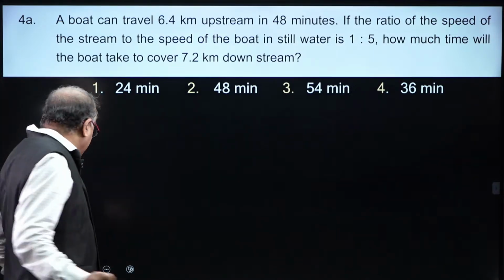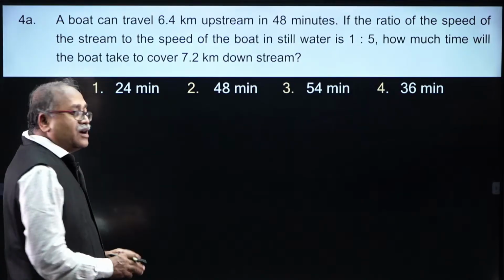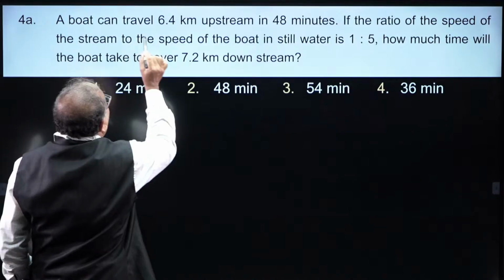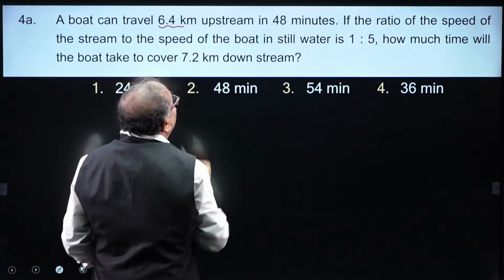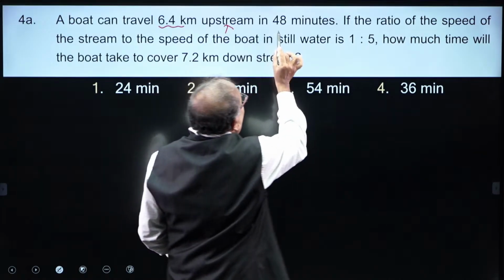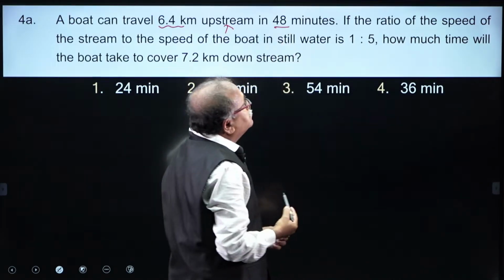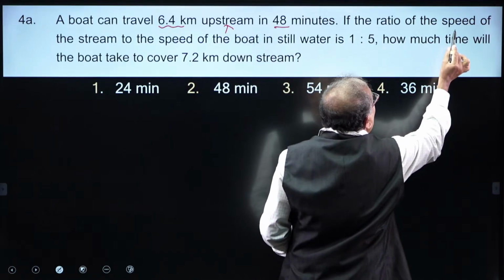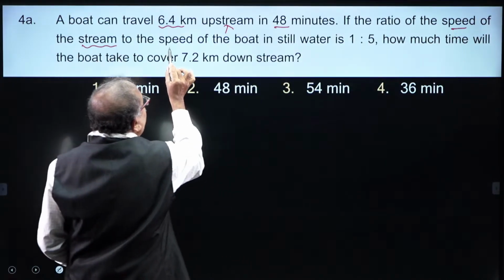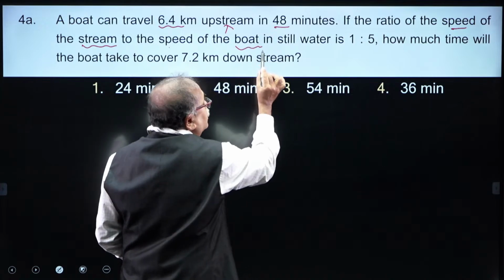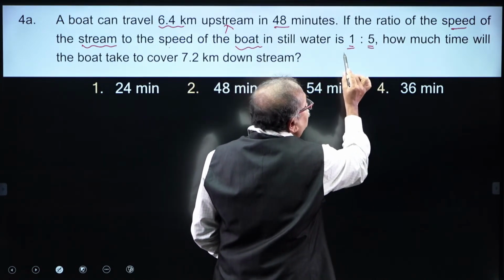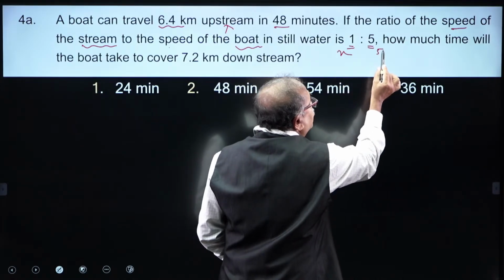Let me read the question, and I will see between Aman and Prabhu who answers first. A boat can travel 6.5 kilometers upstream in 48 minutes. If the ratio of the speed of the stream to the speed of the boat is 1:5, so this is x, then this is 5x.